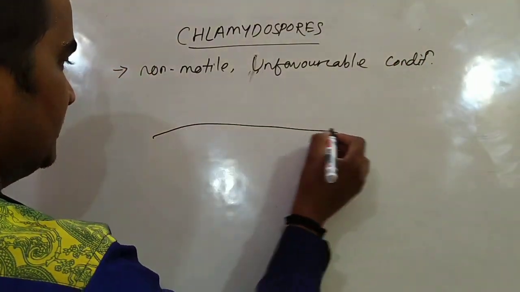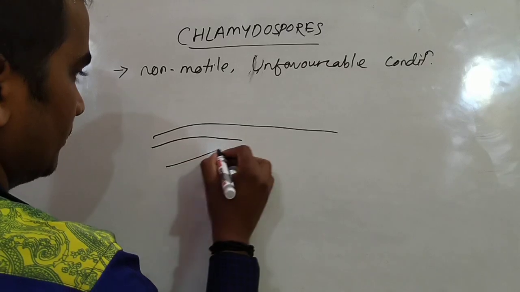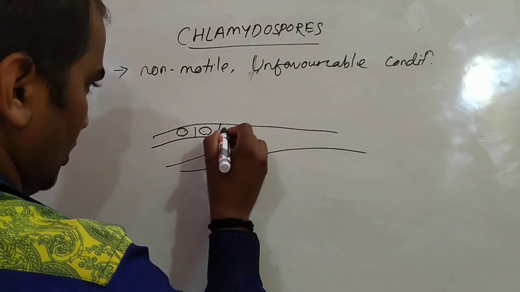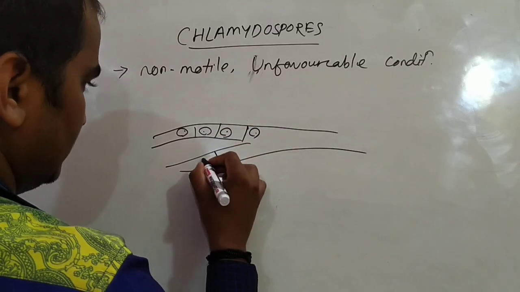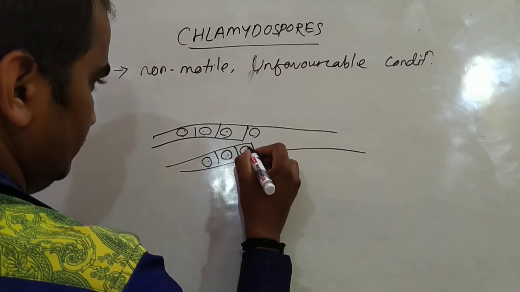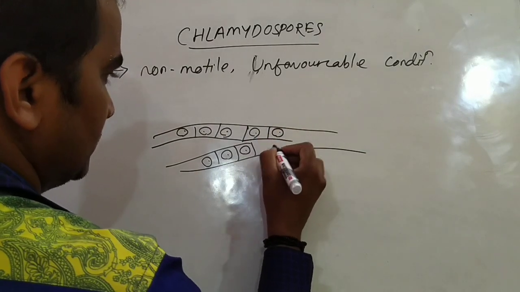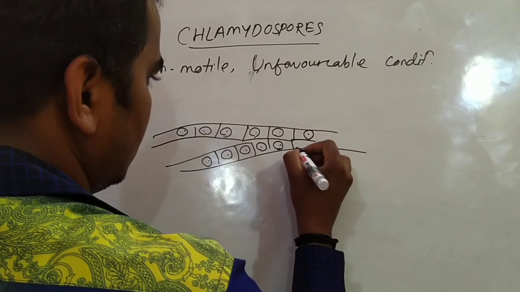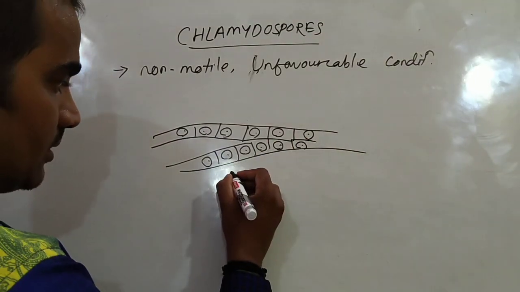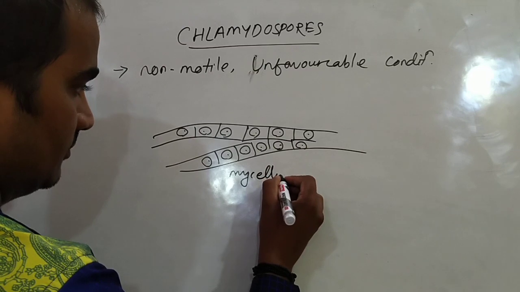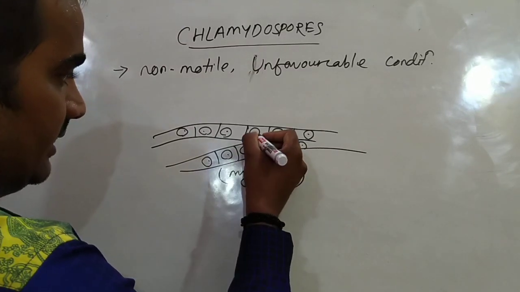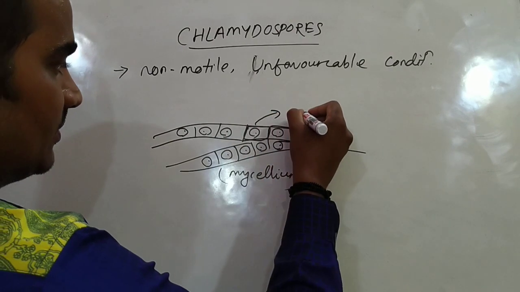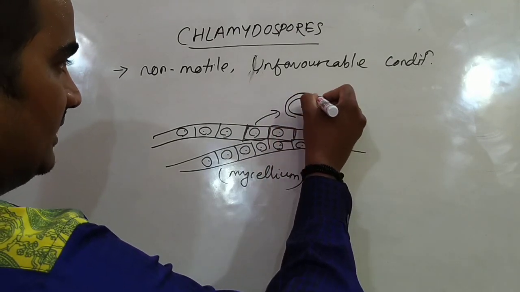Suppose this is the structure of a mycelium of a fungus. These are the cells. The fungal thallus is known as mycelium. During unfavorable condition, each cell detaches, gets rounded and forms a thick layer around its cell.